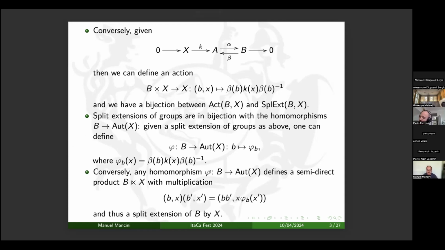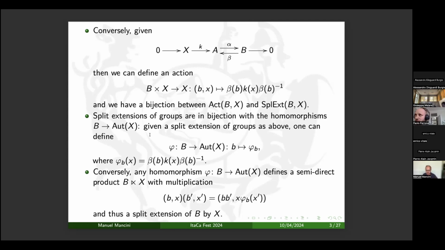So if one takes a homomorphism from B to Aut(X), then one can define a semi-direct product and then a split extension. And so our goal is to study this property, to extend this property of the category of groups to a bigger context.